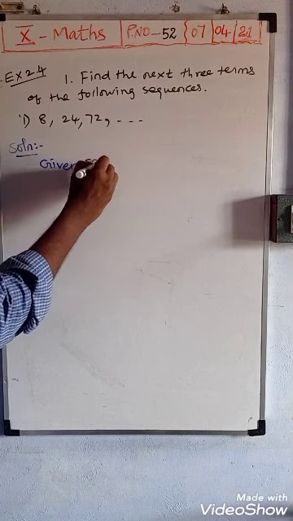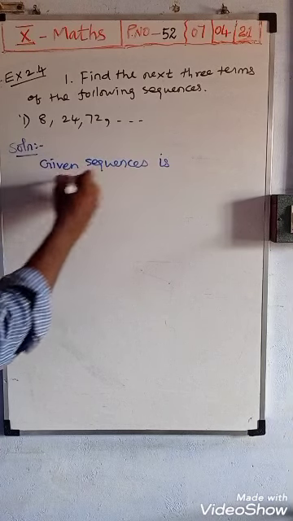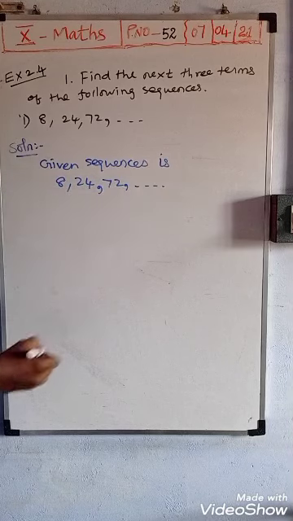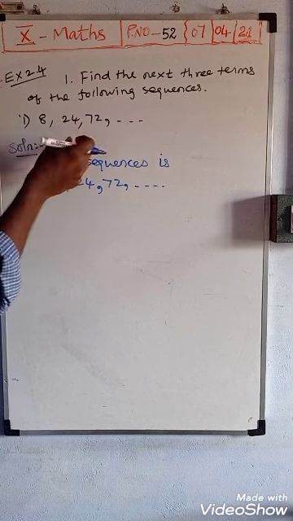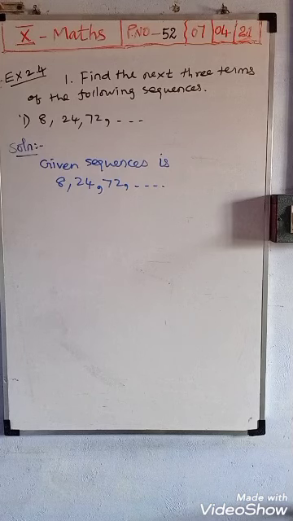Given sequence is 8, 24, 72, and so on. Next three terms, then you should compare the first two or three terms and see what they did in between. Sometimes they will use all four operations. Some numbers they will add, some they will subtract, some they will multiply, or some they will divide. Like that, any modification they will do.